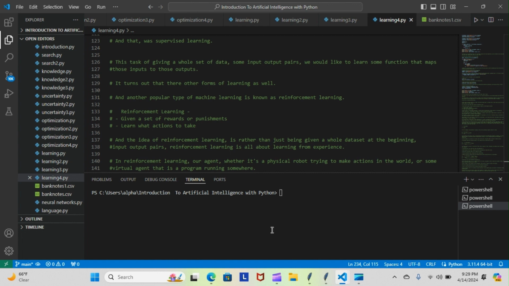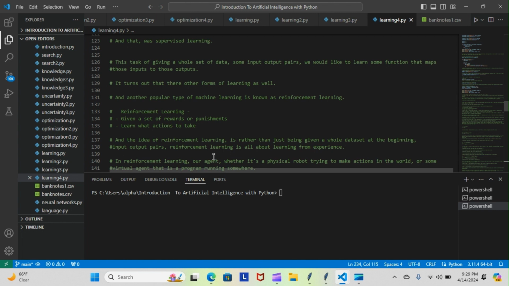It turns out that there are other forms of learning as well. Another popular type of machine learning is known as reinforcement learning. This is the definition of reinforcement learning: given a set of rewards or punishments, learn what actions to take. The idea of reinforcement learning is, rather than just being given a whole data set at the beginning, input-output pairs, reinforcement learning is all about learning from experience.